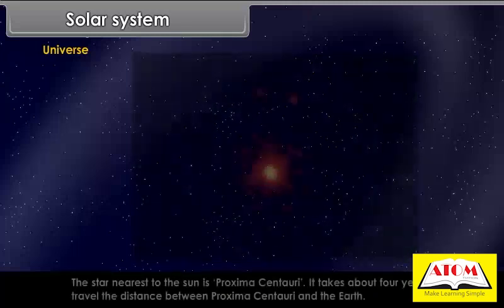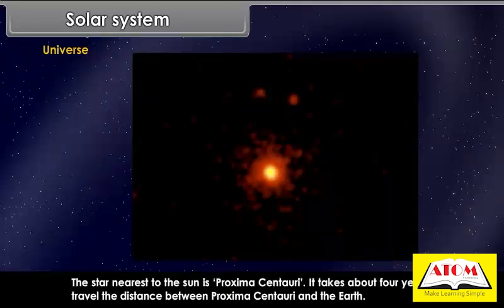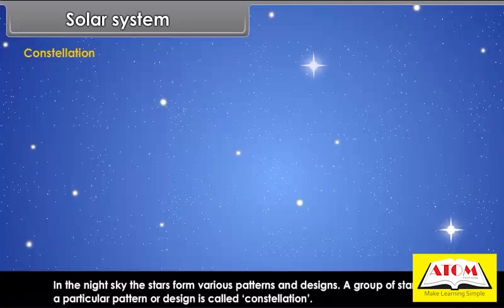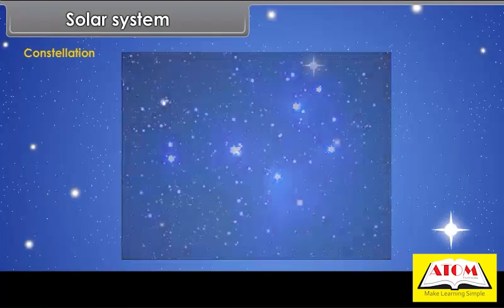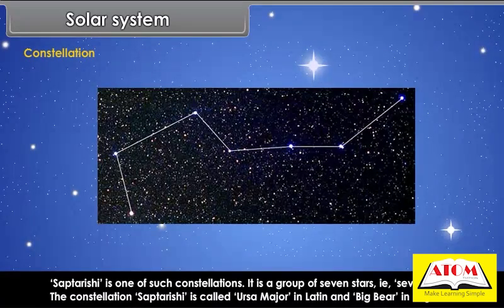The star nearest to the sun is Proxima Centauri. It takes about 4 years for light to travel the distance between Proxima Centauri and the Earth. Constellation. In the night sky, the stars form various patterns and designs. A group of stars forming a particular pattern or design is called constellation. Saptarishi is one of such constellations. It is a group of 7 stars, that is 7 sages.